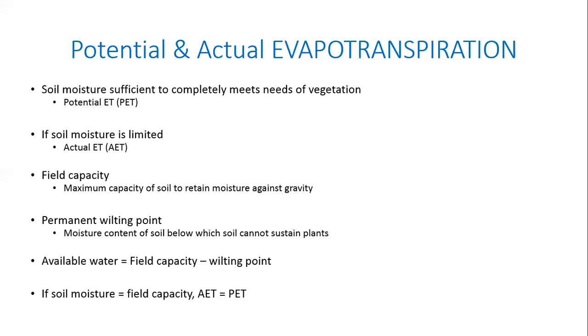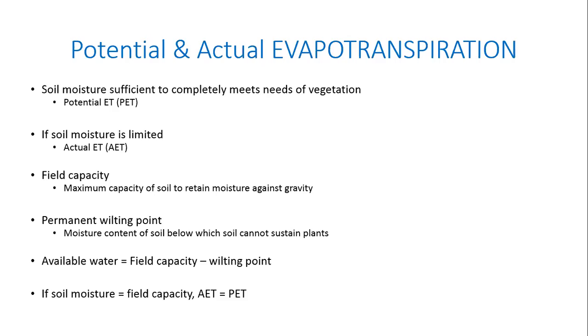If the soil moisture is at the maximum, field capacity is the maximum capacity, right? At that maximum condition, actual evapotranspiration and potential evapotranspiration will be one and the same, because soil moisture is at its maximum possible. I mean, when I say maximum, I mean against gravity. If you flood the soil, it doesn't matter. Actually, maybe I should say if soil moisture is greater than or equal to field capacity, AET equals PET. That would probably be a little bit more accurate.